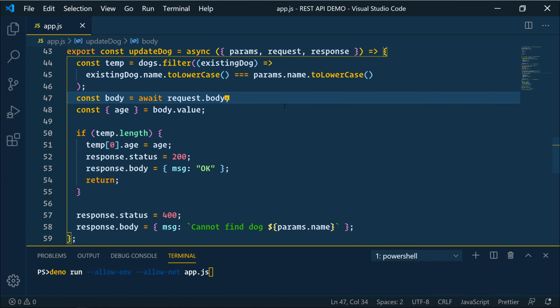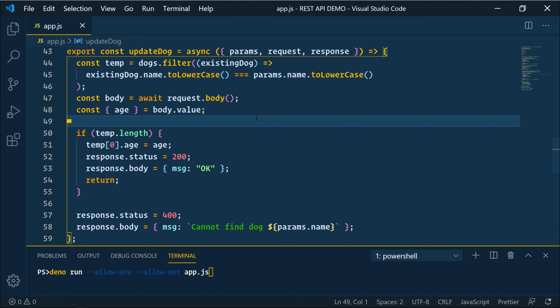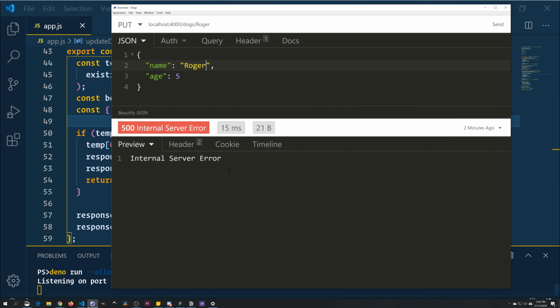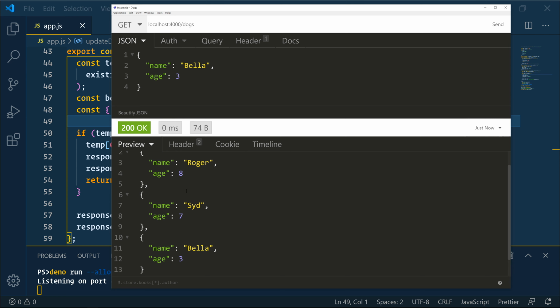All right, looks like I missed some parentheses here on request.body. Let's save that and start the application again. All right, let's try this again. That was Bella, age 3. Let's go ahead and add Bella back. Post. Send. Okay, let's do a get. And we see Bella is there. Roger's 8, Sid 7, Bella is 3.